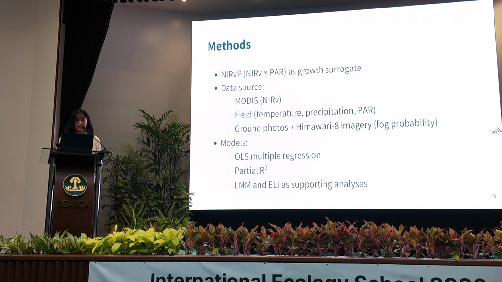And for the analysis, we use multiple regression and partial R-squared to examine the relative importance of different variables. Linear mixed models, or LMM, and ecosystem limitation index, or ELI, were also used as supporting analysis. In the following slides, I will mainly focus on the main regression patterns and the relative importance of these controls.